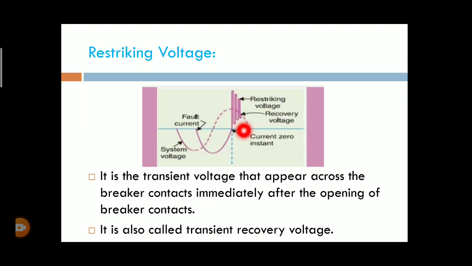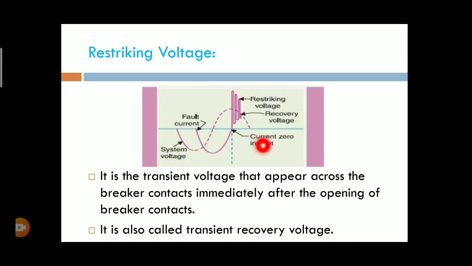It is a transient voltage, and while observing it, it looks like a transient. It is the transient voltage that appears across the breaker contacts immediately after the opening of the breaker. It is known as the transient recovery voltage, and it is observed after the current zero instant.